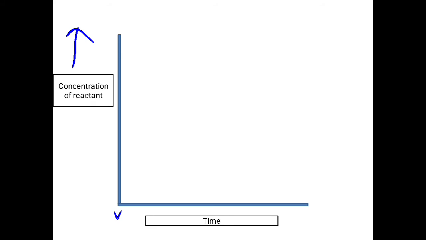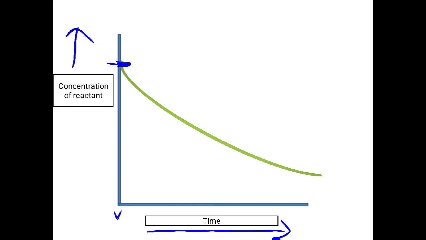But as the time passes by, what is happening to the reactant? You saw that the concentration of the reactant was decreasing. So the slope you get will be a curve going downwards, because the initial concentration of the reactant was very high, but as the time started increasing, the concentration of the reactant started decreasing. So the slope is automatically going downwards.